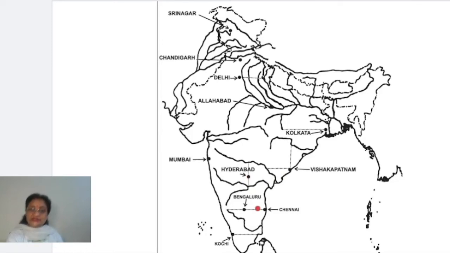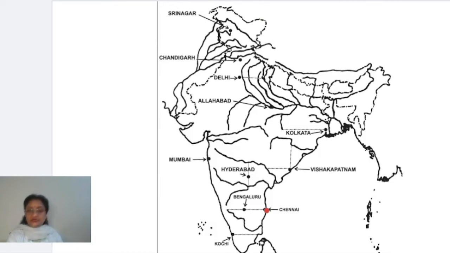Now the next one is Bengaluru. How to get Bengaluru and Chennai? These two are the places you can easily get. Once you have got any one of these, you will be able to easily mark the other one also. How? Let's see. From the point from where the Kaveri River originates, if you draw a straight line coming towards the eastern coast, the point where it is joining the east coast is Chennai. First of all, mark Chennai.